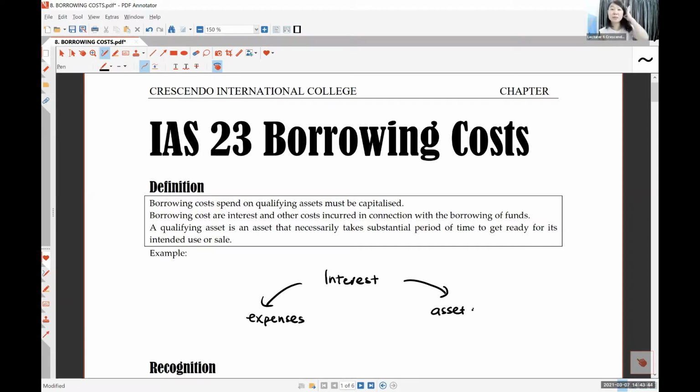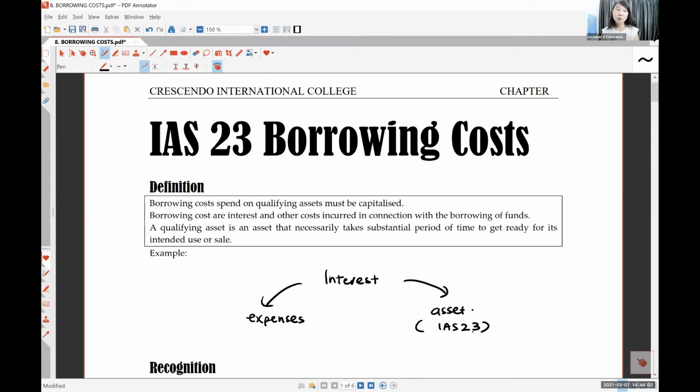So if it is expenses, then you just charge it as expenses. There is no standard to cover it, because usually it's expenses. But if it is an asset, then it will be covered under IAS 23. So the interest becomes an asset.